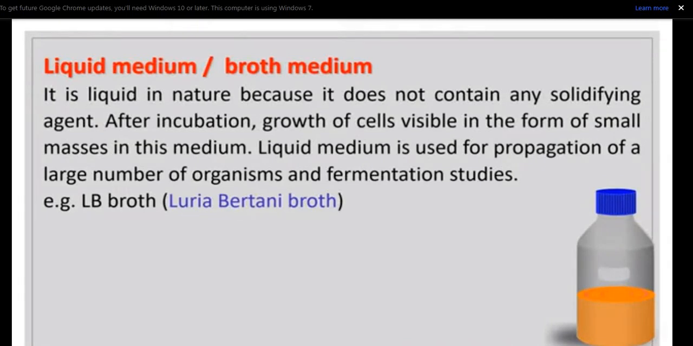Liquid medium or broth medium. It is liquid in nature because it does not contain any solidifying agent. After incubation, growth of cells is visible in the form of small masses in this medium. Liquid medium is used for propagation of a large number of organisms and fermentation studies. For example, Luria Bertani broth.